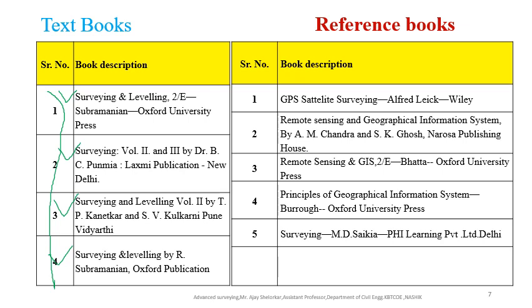Some reference books given here: GPS Satellite Surveying, Alfred Leick, Wiley; Remote Sensing and Geographical Information System by A.M. Chandra and S.K. Ghosh, Narosa Publishing House; Remote Sensing and GIS, second edition, Bhatta, Oxford University Press; Principles of Geographical Information System, Oxford University Press; and Surveying, Duggal, PHI Learning Private Limited, Delhi.